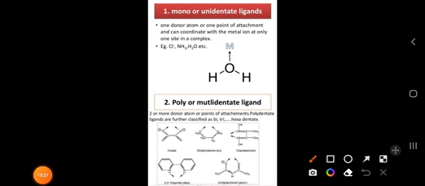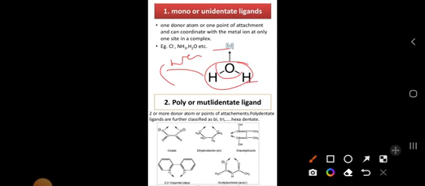Mono or unidentate ligand is nothing but what here? Mono means one donor atom should be present. That one we call monodentate. Here the example we are taking is the H2O molecule and a metal atom. Oxygen has lone pairs of electrons in the water molecule. H2O is a neutral molecule. Why do we say it is a neutral molecule? Because it exhibits acidic character and also basic character.